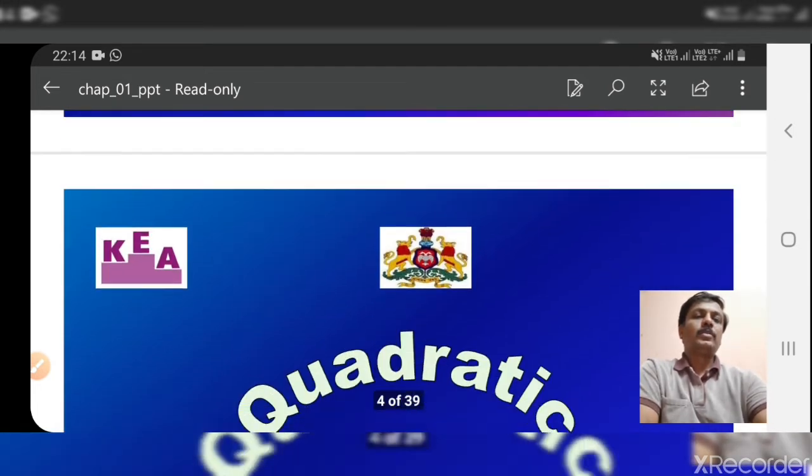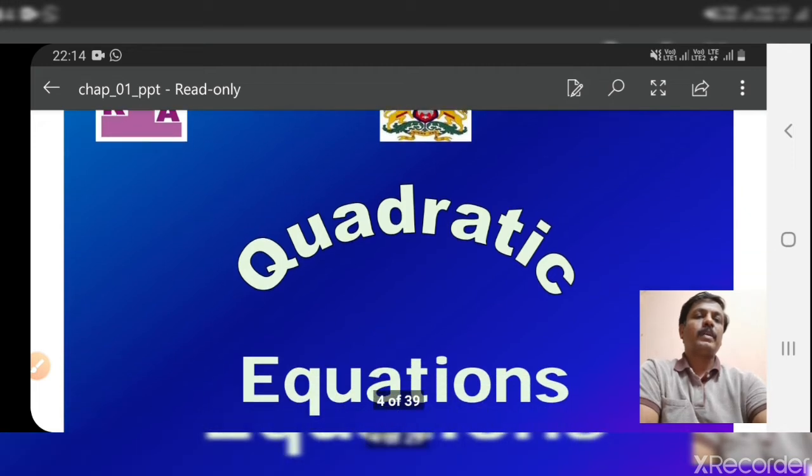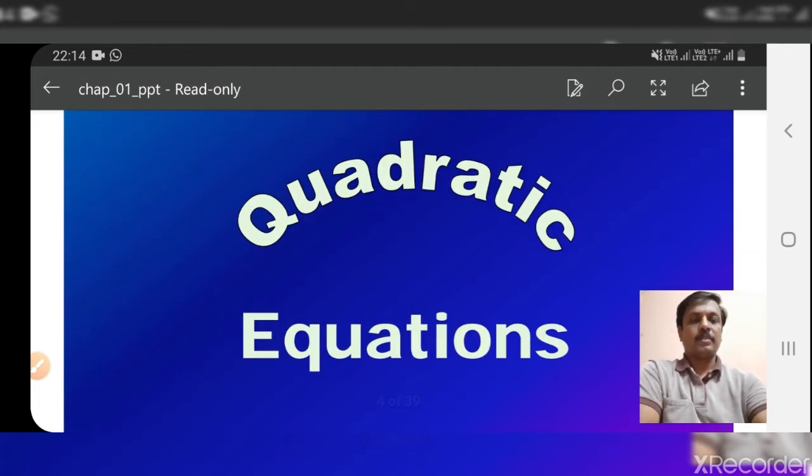Okay, so in today's class, first we will discuss quadratic equations. What do you mean by a quadratic equation? In Kannada we call this varga sameekarana. Already you have learnt about these quadratic equations in your class 10th. Okay, so let me revise it once again.